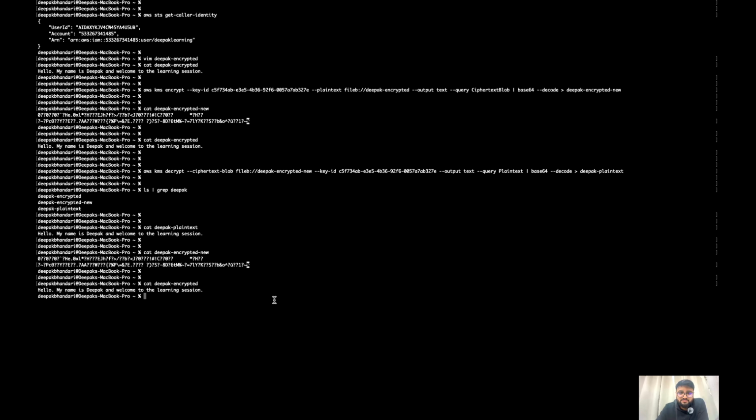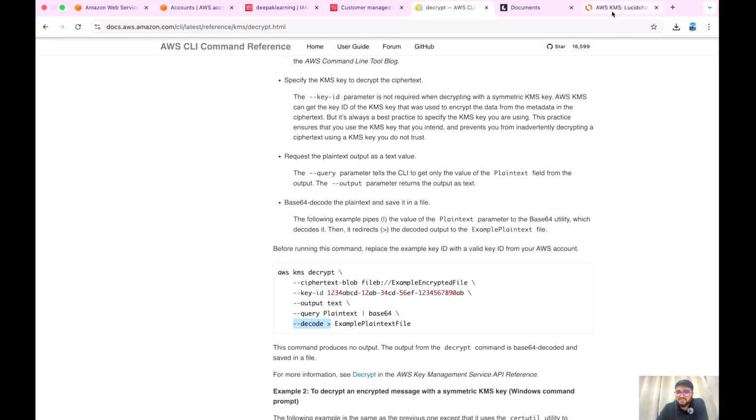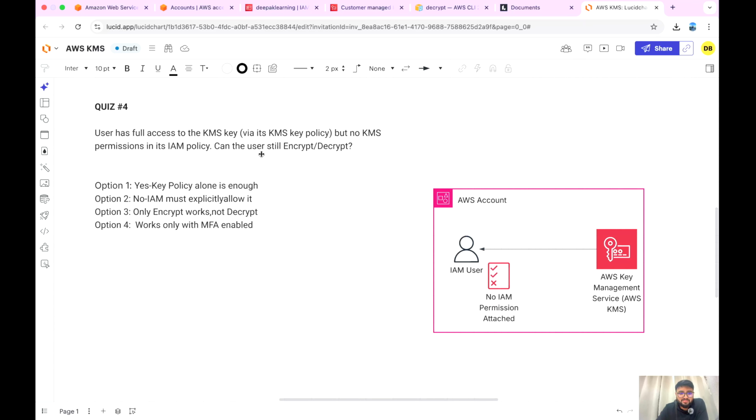So now what do you say? If you go to the question again, it asks: can the user still encrypt or decrypt? Definitely the user was able to do the encryption and the decryption. So yes, key policy alone is enough. The second option, no, IAM must explicitly allow it. No, because you have seen that even if the IAM didn't have any permissions, the encrypt and decrypt still worked, right? Because the KMS had allowed it explicitly.